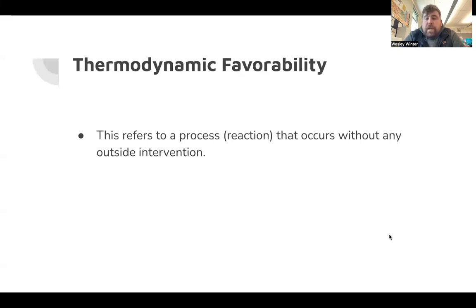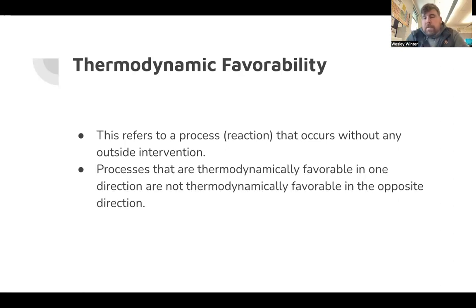So if I were to take a ball to the top of a hill and let go, that ball is going to roll down. However, a process that is spontaneous or thermodynamically favorable in one direction is not going to be in the reverse direction. That ball will never roll back up the hill on its own. There has to be some sort of outside intervention. Me picking up that ball and taking it to the top of the hill would be an example of that.